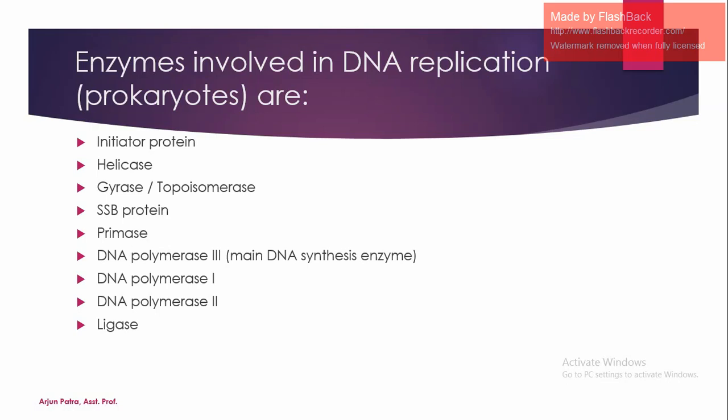They are mainly alpha, beta, gamma, delta, and epsilon. These are the main ones.